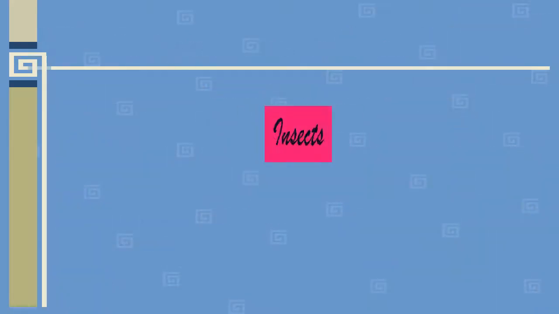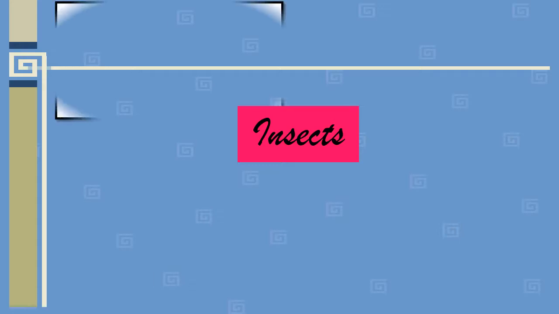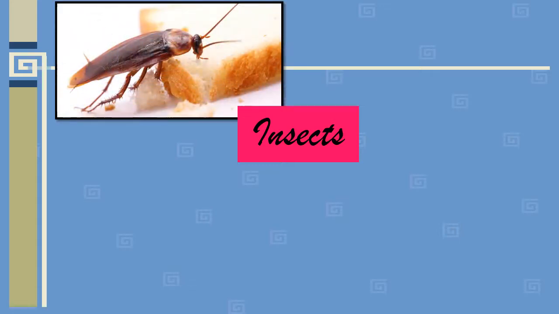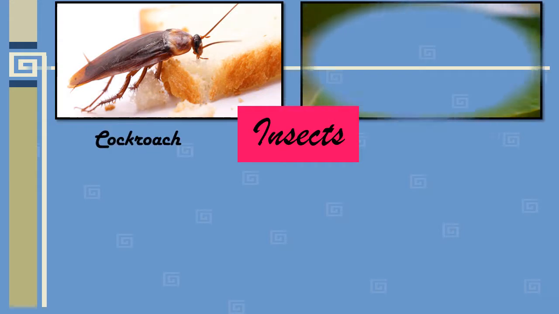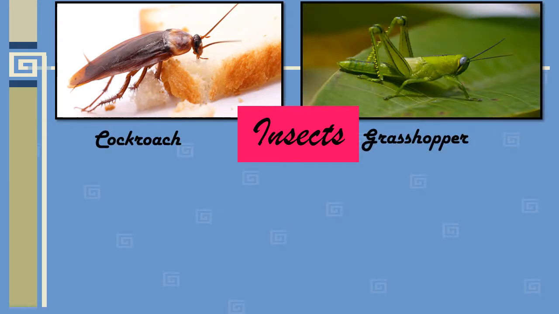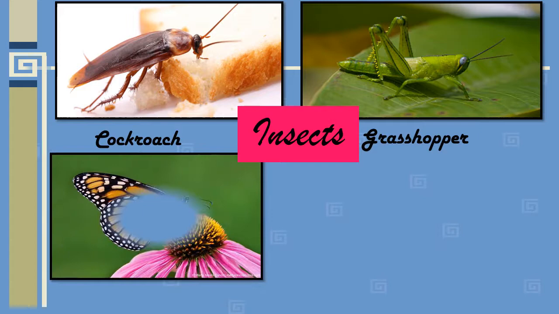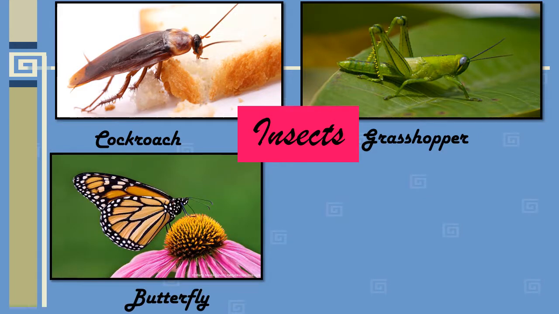Alright, so insects. Insects have mouth parts for ingestion of food. So insects have the mouth part from which they are taking in their food. For example, insects like the cockroach and grasshopper which nibble have jaw-like mouth parts, and butterflies suck food with a tube-like proboscis. You can observe the tube-like proboscis by which the butterfly can suck the juices of a flower.